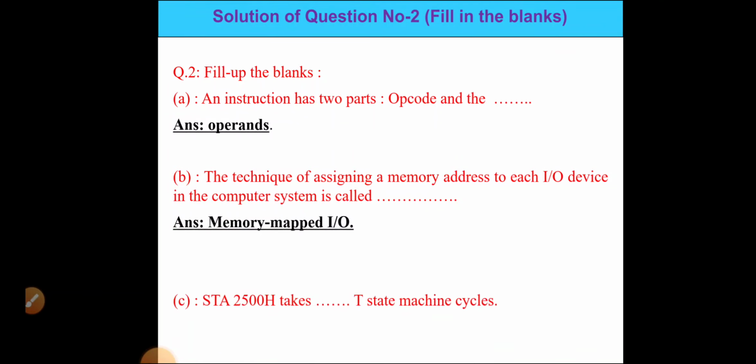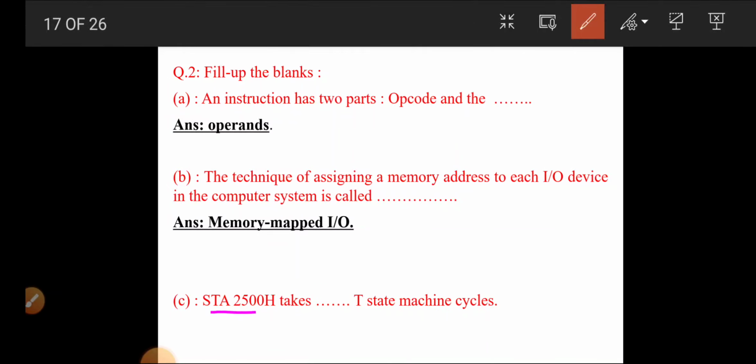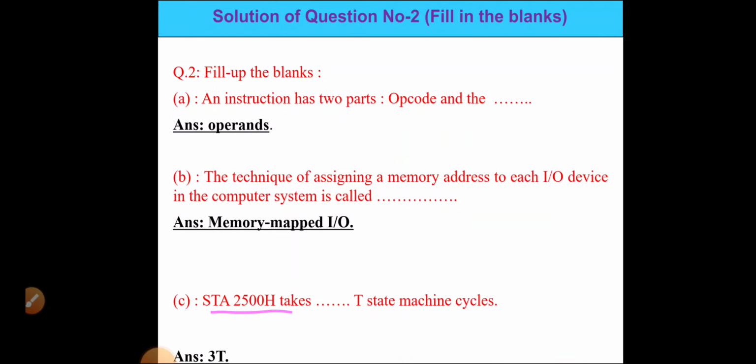Okay, the STA 2500H takes dash state machine cycle. It takes 3 T-state machine cycles for the operation of this 2500H.